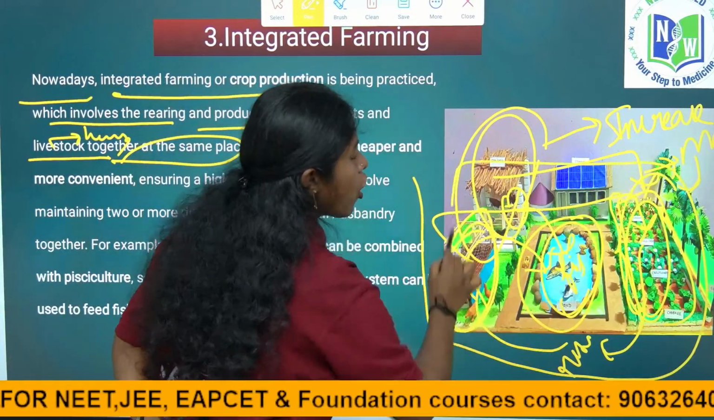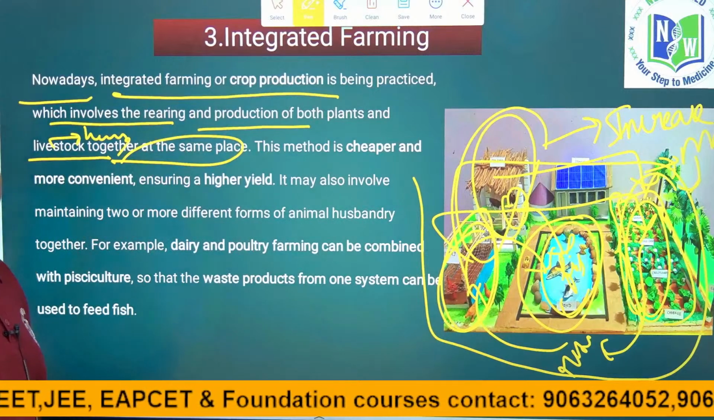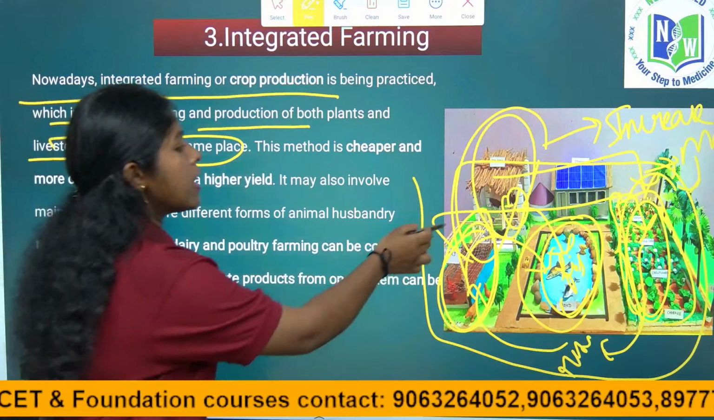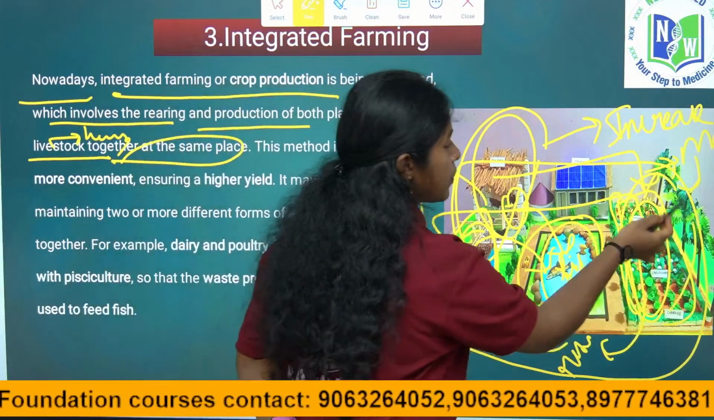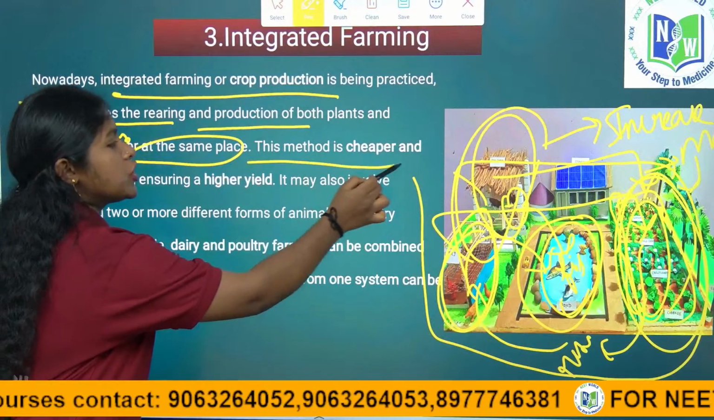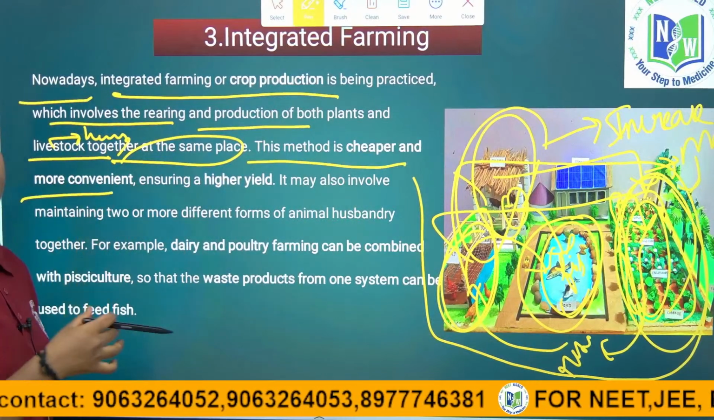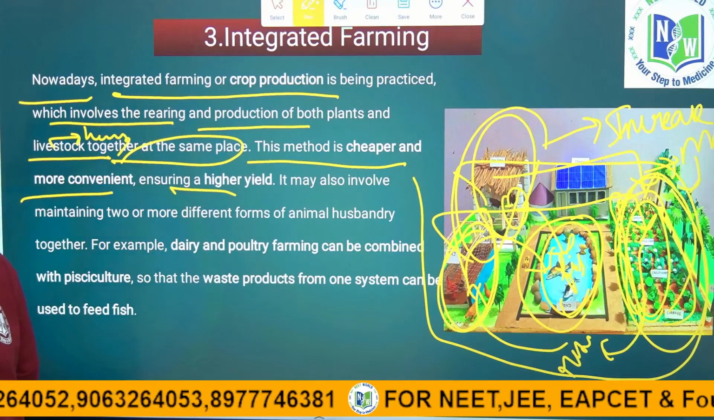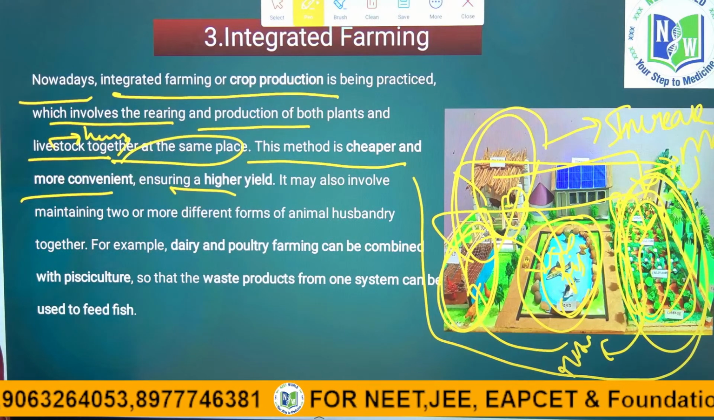They kept all branches of agriculture, animal husbandry also, and they are cultivating plants also. This method is very cheap and convenient, ensuring higher yield. For small scale farming, it is a very convenient method to get a good yield.